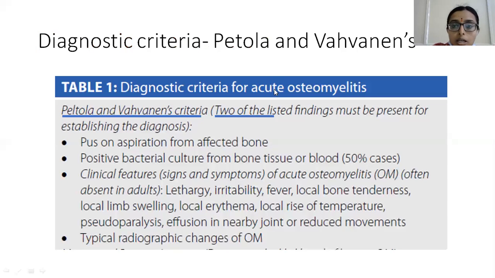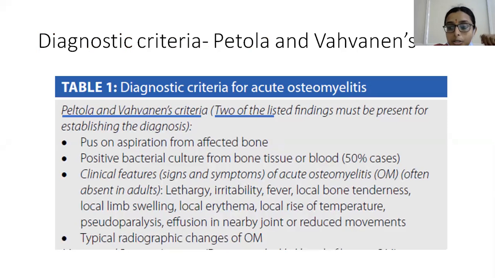And coming to the diagnostic criteria of Petola and Wahmanens, this is given in postgraduate entrance examinations. Out of the following criteria, at least 2 must be present. First, on aspiration of the affected bone, we have to get pus, and there should be a positive bacterial culture from bone or blood.